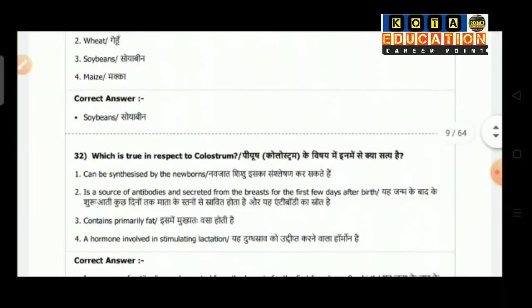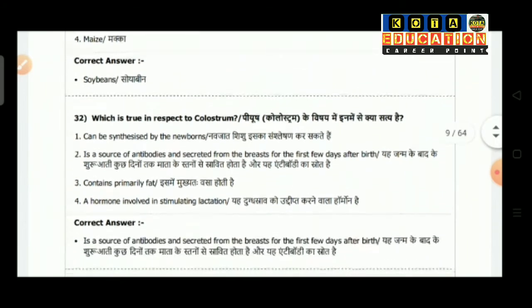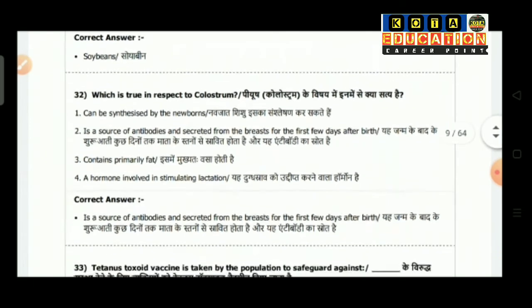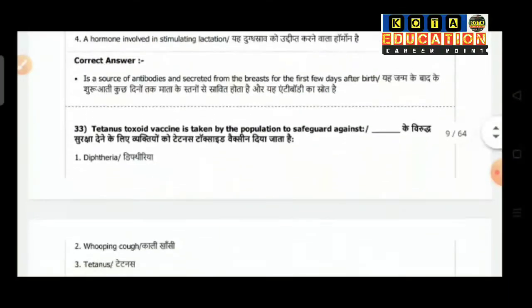Question number 32 is which is true in respect to colostrum. Option 1 can be synthesized by the newborns, is a source of antibodies and secreted from the breast for a few days after birth. Option 2 contains primarily fat. Option 4 is a hormone involved in stimulating lactation. So the correct answer is a source of antibodies and secreted from the breast for a few days after birth.